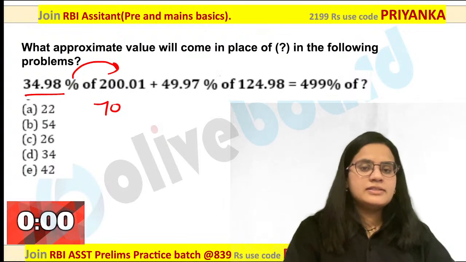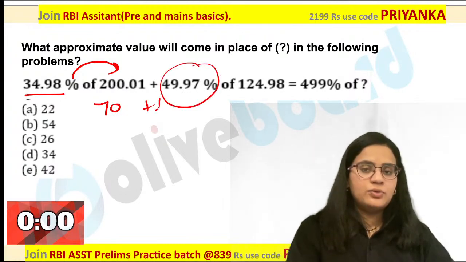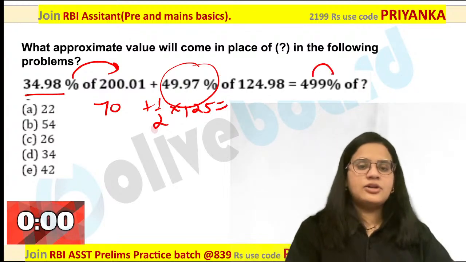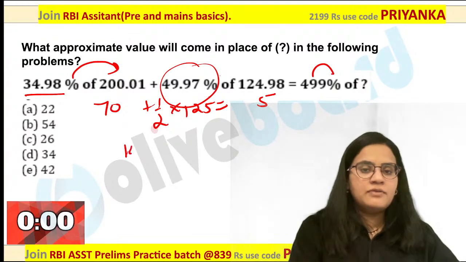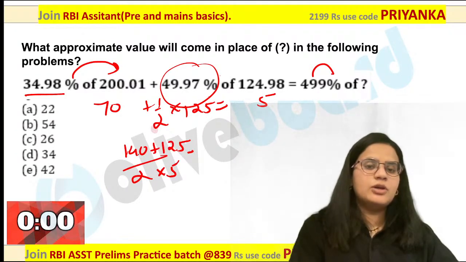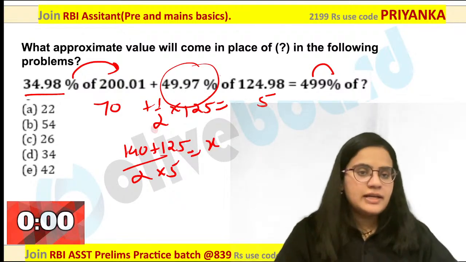How will you go about this? This is 50% which is 1 by 2. This is 125 over here. Now this is 500% or I can say 5 in this case. Are you getting it? So how will you calculate it? 140 plus 125 upon 2 divided by 5 will be equal to x over here. Are you guys getting my point?